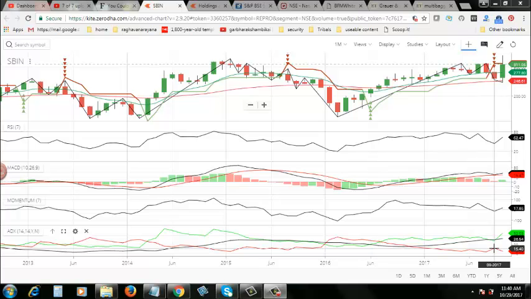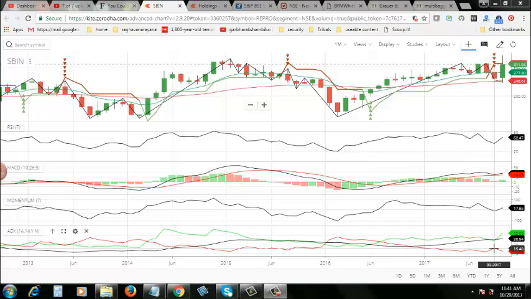Now I'm using my experience here. Based on my experience, I'm pretty sure that for the next few days we won't see a big momentum in the price rise for this particular stock, and there is a possibility that the price of this stock, whatever it has achieved in the recent boost, it may lose that also.